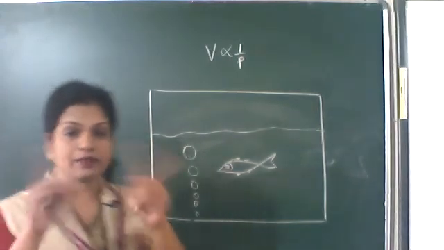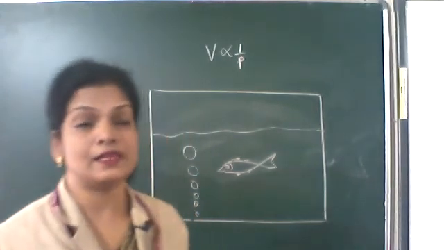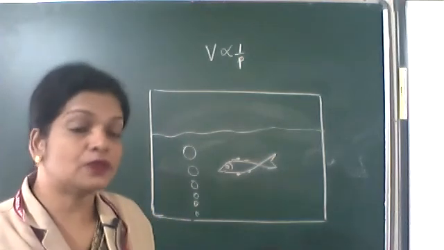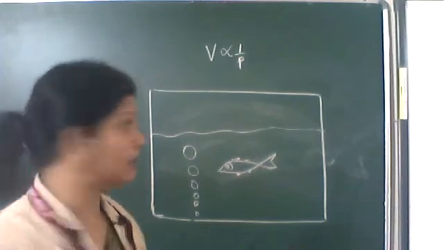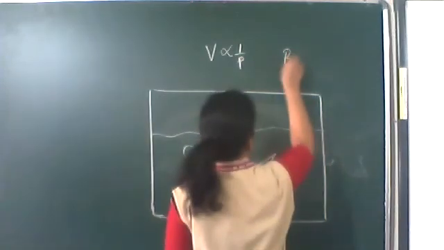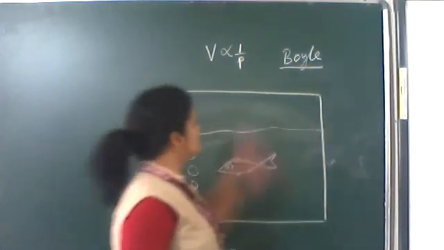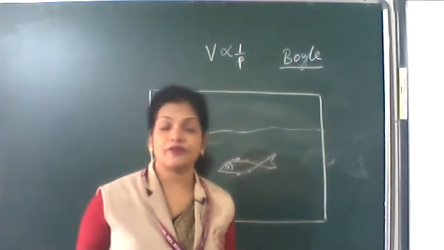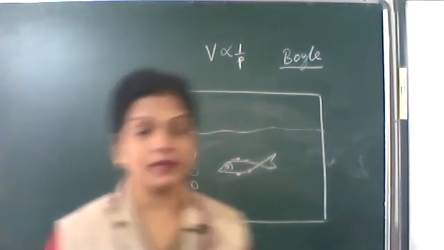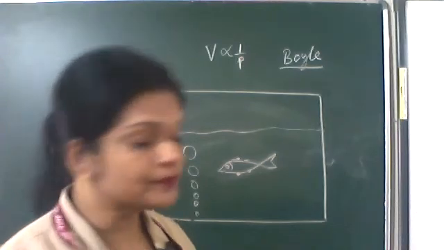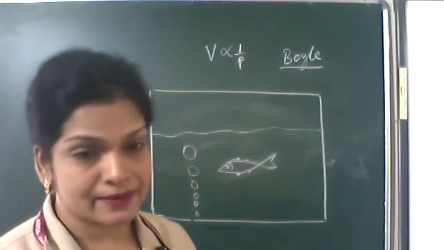So pressure and volume are inversely proportional for a fixed amount of gas. This was first observed by Boyle, so this is called Boyle's law. For a fixed amount of gas, the volume is inversely proportional to its pressure. Boyle's law states that